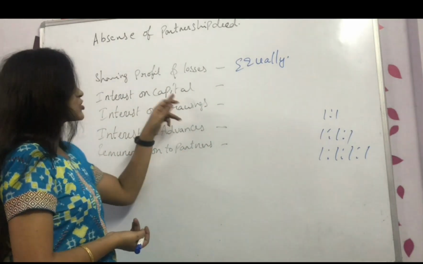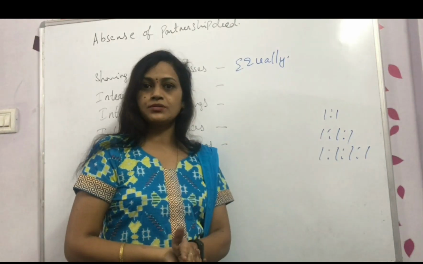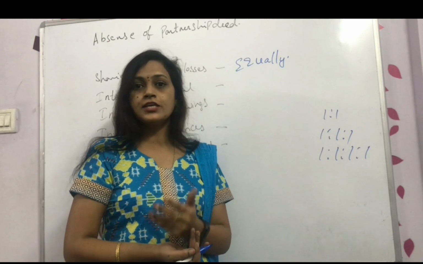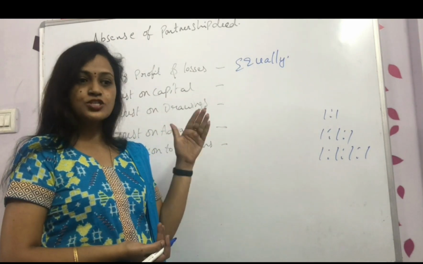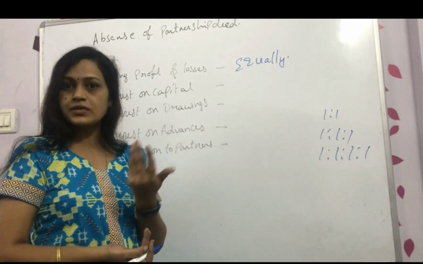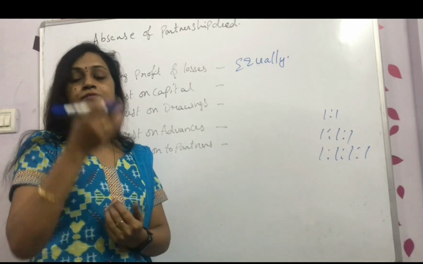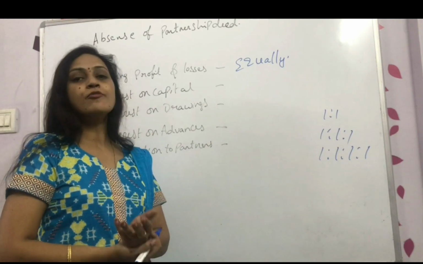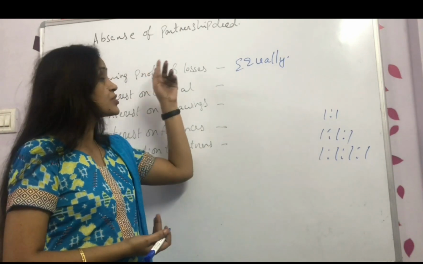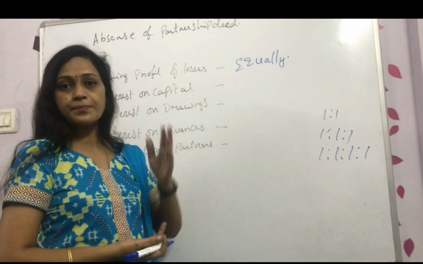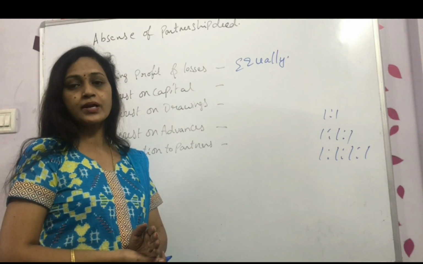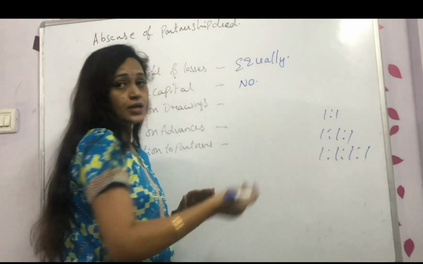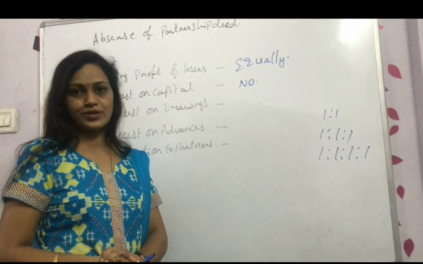Next, interest on capital. They have brought the capital. Whatever interest on the capital, 60,000, 1 lakh, 2 lakhs, 10 lakhs, sometimes they will be investing. Will they receive any interest? If a partnership deed is there, they will mention 10% per annum or 5% per annum interest will be provided. If they don't mention anything, there is no interest given to them.